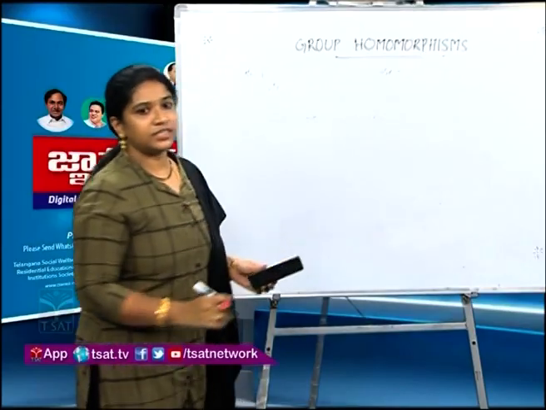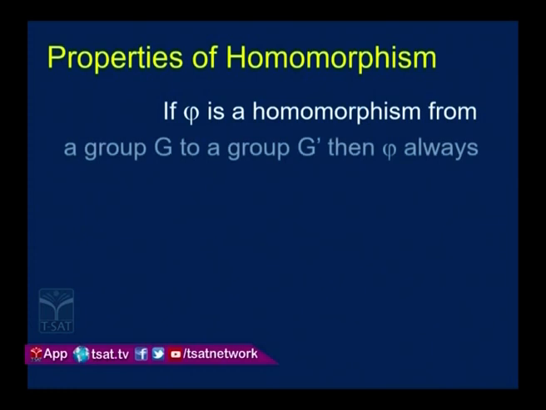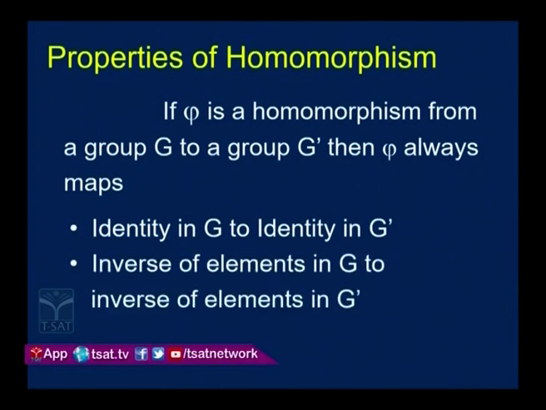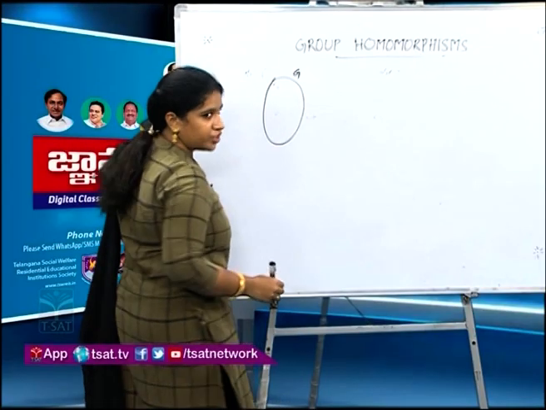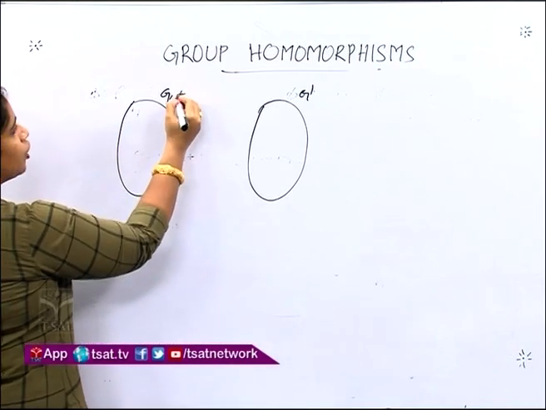Okay. Now let us see a property of a homomorphism. If phi is a homomorphism from a group G to a group G prime, then phi will always map identity in G to identity in G prime and inverse of elements in G to inverse of elements in G prime. What do you mean by this? Suppose G is a group, G prime is a group, both are different groups with different operations.